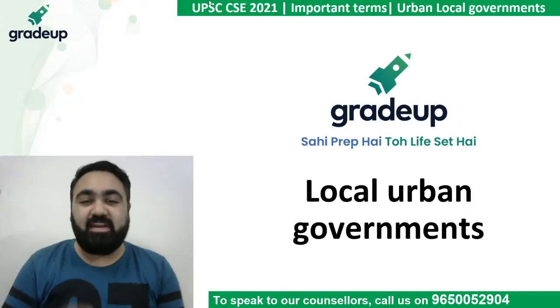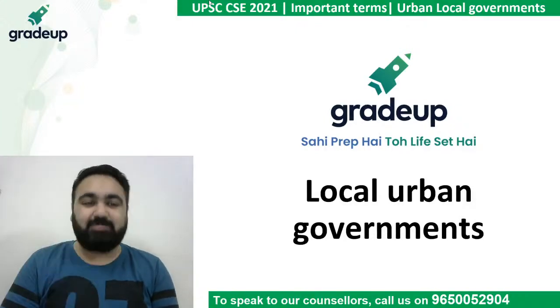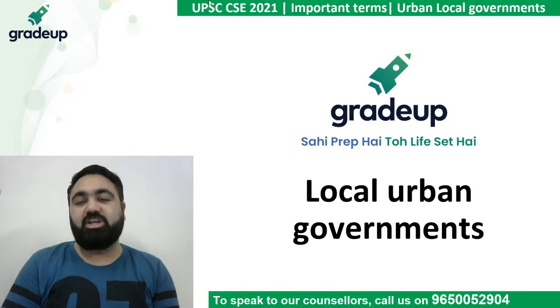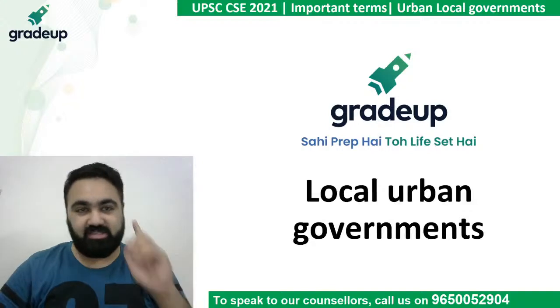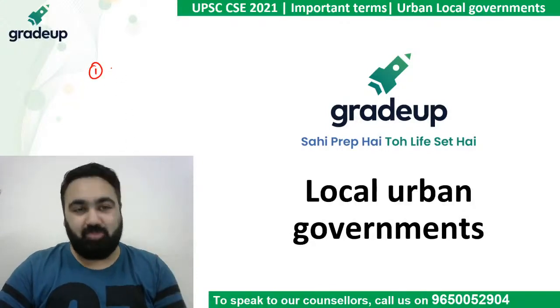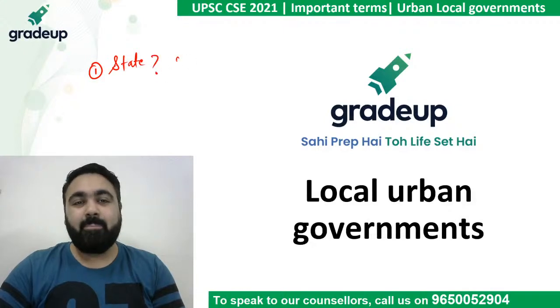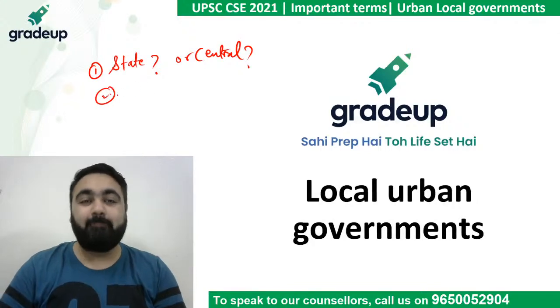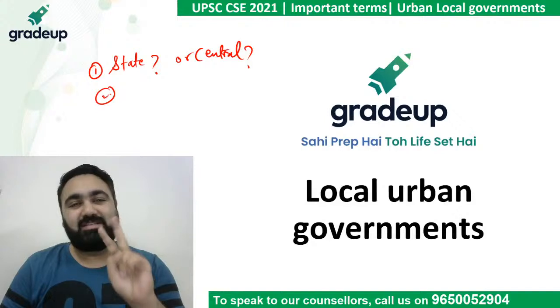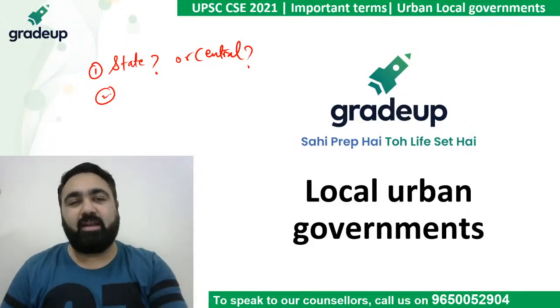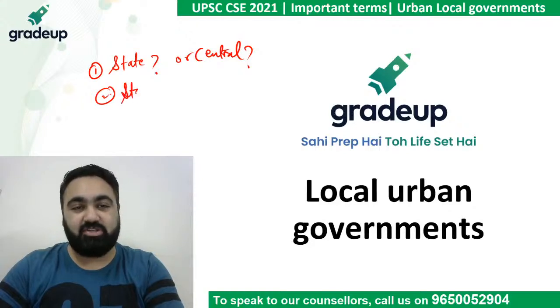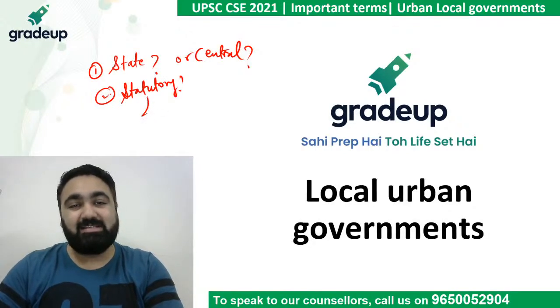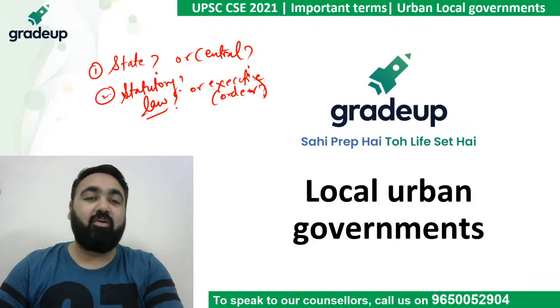Now, when we read these urban local bodies, I specifically want you to pay attention to certain facts about these bodies. Number one, the first fact, who makes these bodies? Is it made by the state government or is it made by the central government? Who exactly makes these bodies? Again, does the state government make this body or does the central government make this body? The second fact that you need to remember is, how is it made? Is it a statutory body? Means, is a law passed for this or it is an executive body? Means, has the government just given a simple order for formation of these bodies?